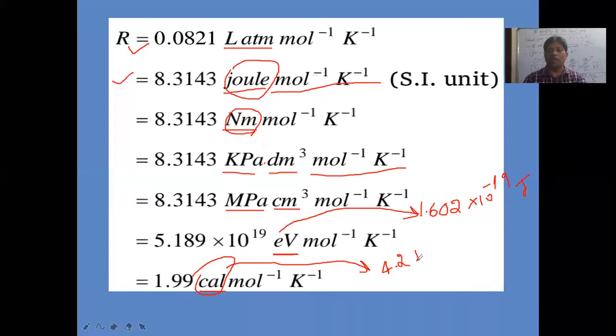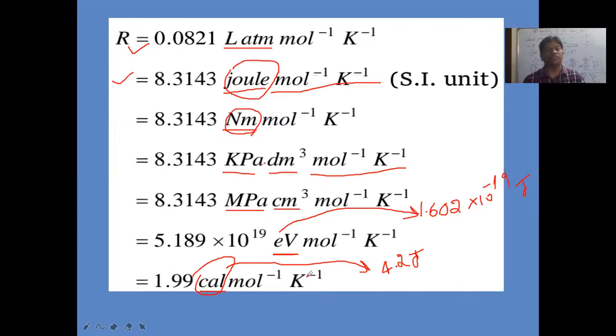So 4.2 joules equals 1 calorie. Then 8.314 joules equals how many calories? Then we get 1.99 calories mole inverse Kelvin inverse.